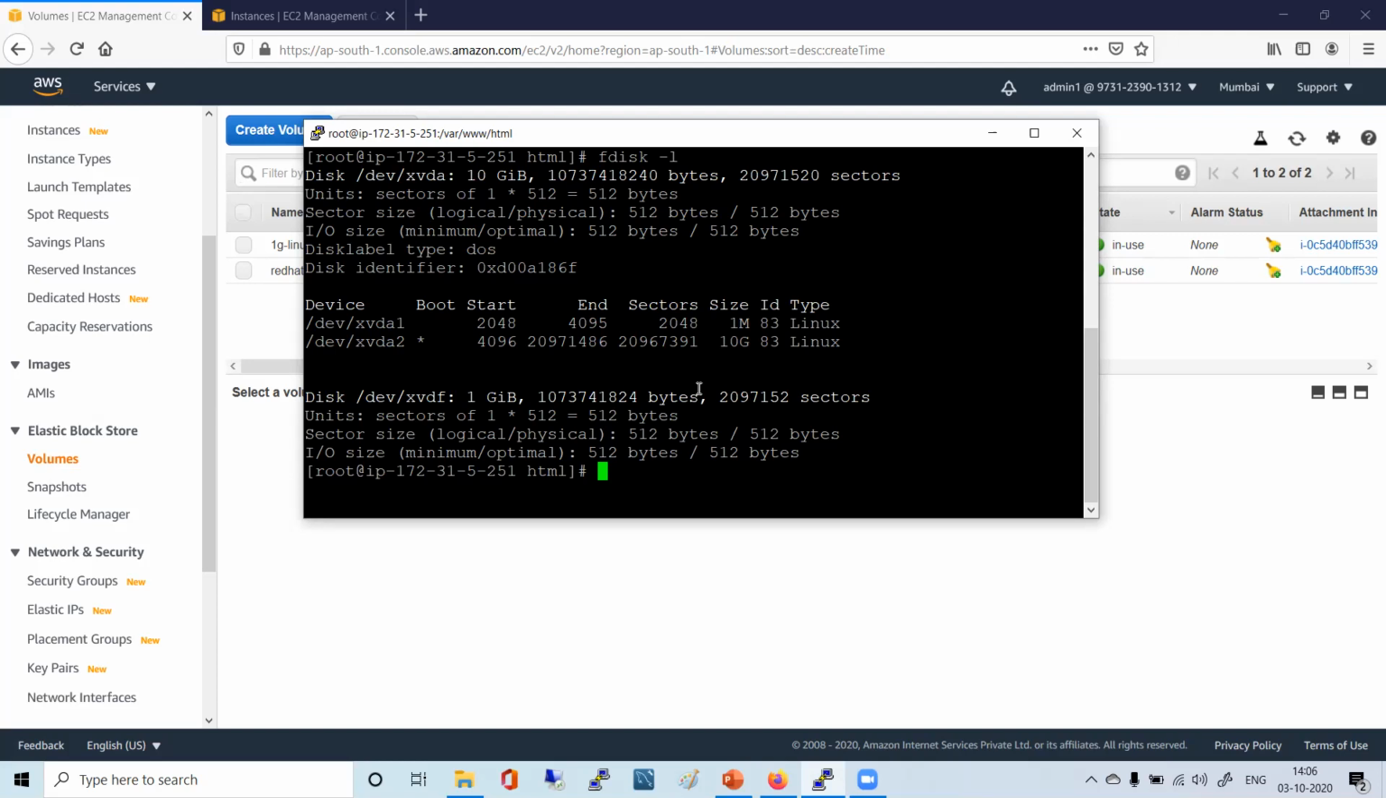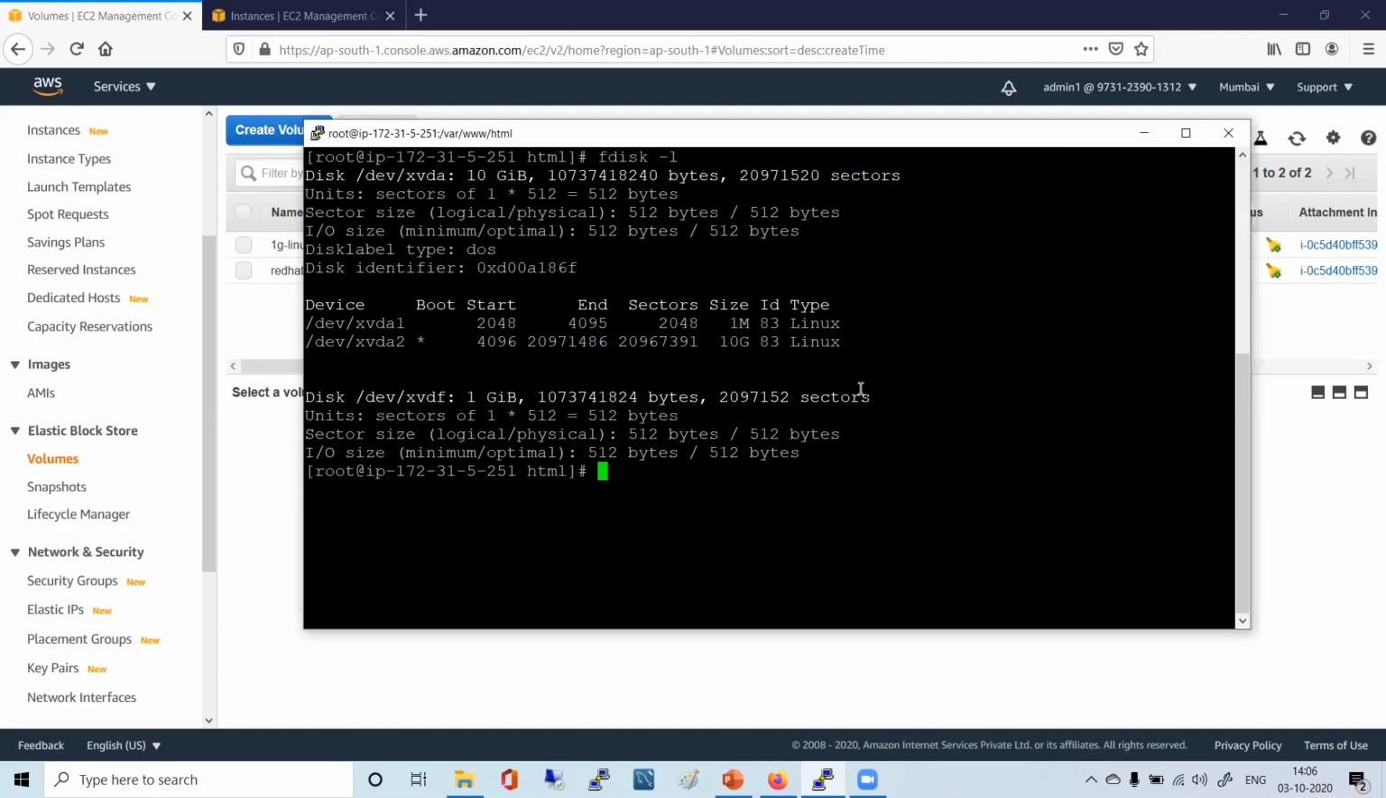You all know how to create a file system in the disk. This is something additional. You want to know? Okay, so just pay your attention. I'll be showing you.